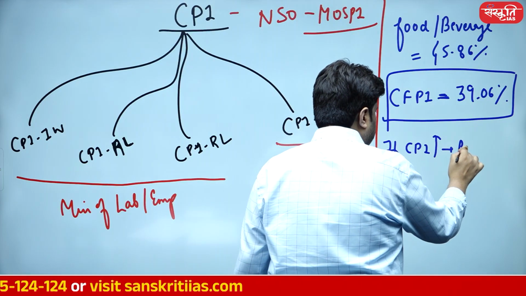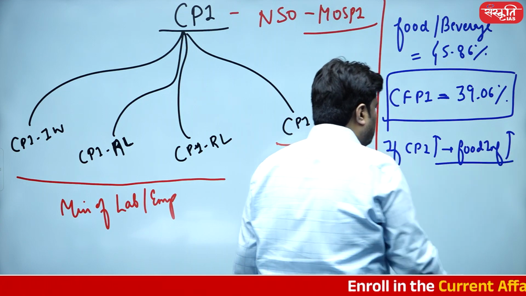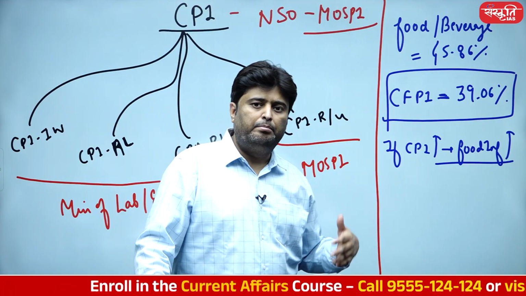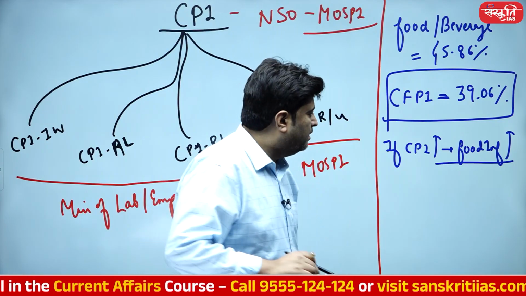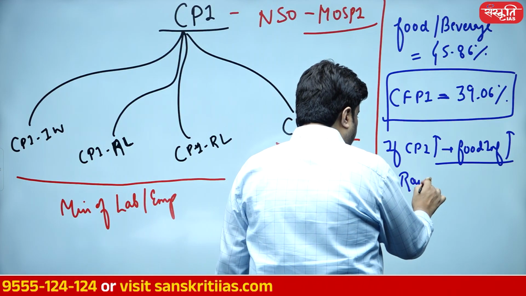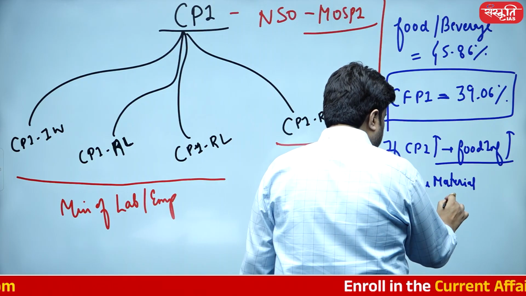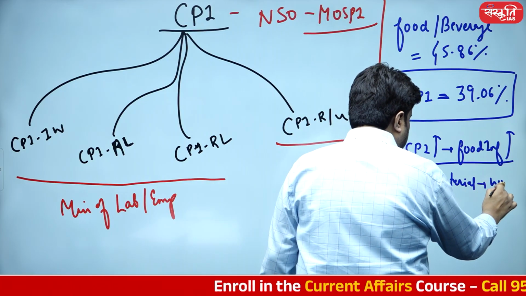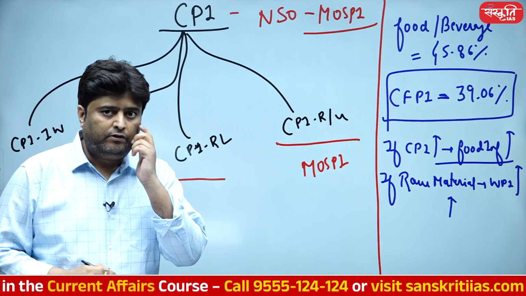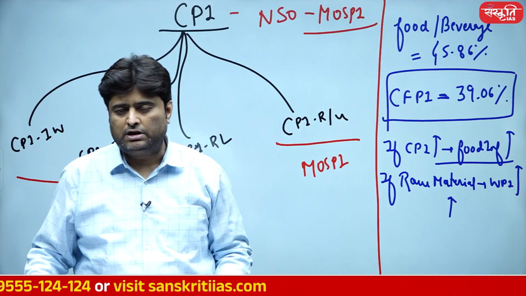CPI goes up, which means primarily food inflation goes up, or vice versa. If food inflation is going up, it is going to have a major impact on the CPI. And at the same time, if raw material price goes up, then WPI will go up. And if WPI goes up, then it is going to have its impact on the deflator issues as well.